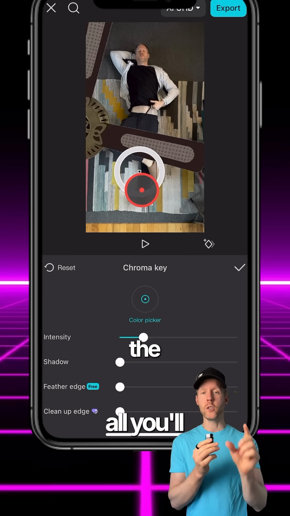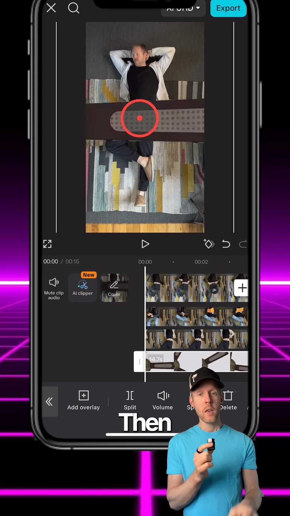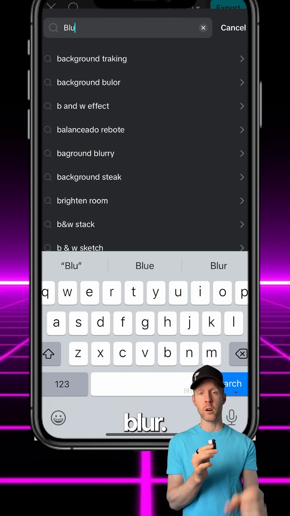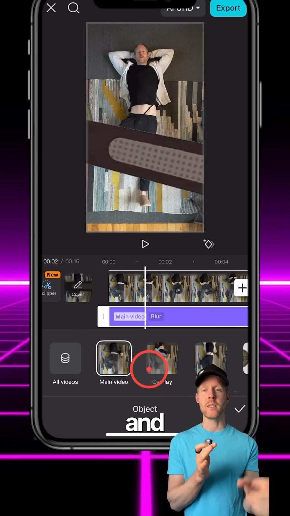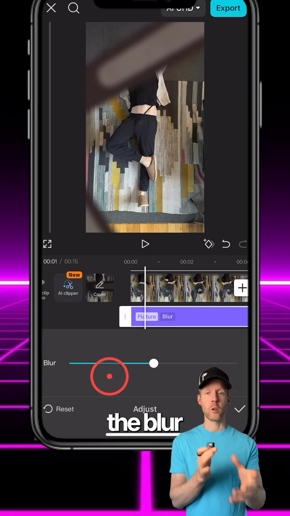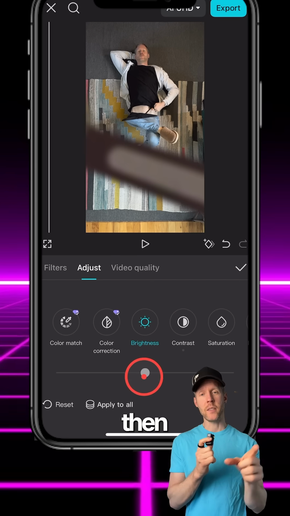the instructions. Then all you'll do is just tap the ceiling fan layer, use your fingers to make it bigger, then tap effects and search for blur, extend it so it lasts the whole timeline, then tap object and select the fan and adjust the blur amount. Then tap the ceiling fan layer, adjust brightness, and then turn it down. And now it looks awesome.